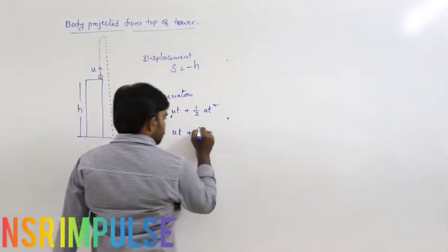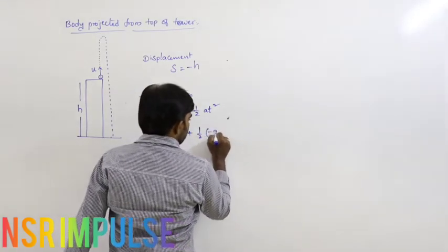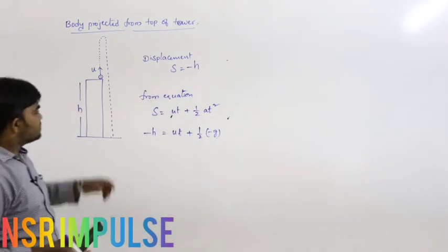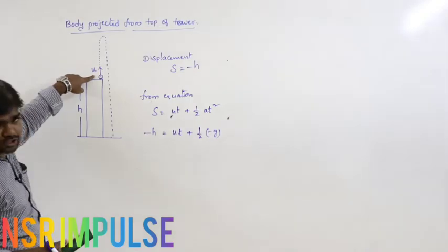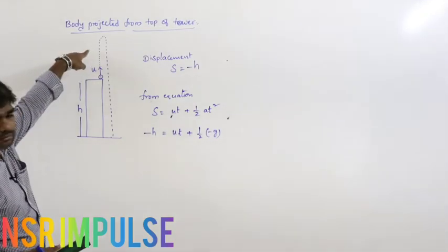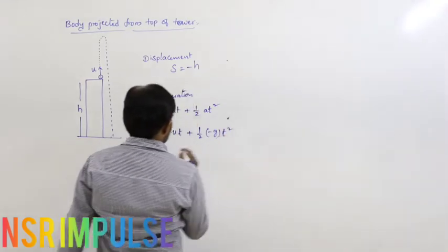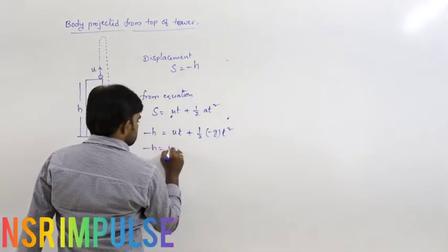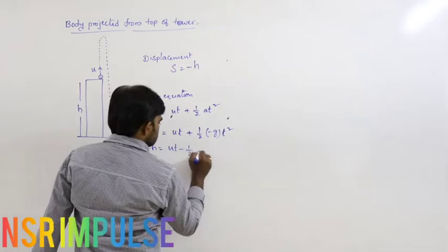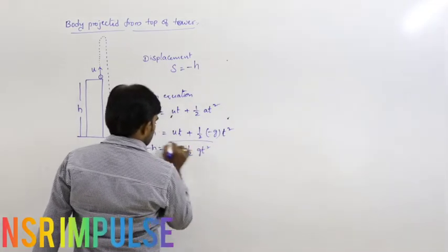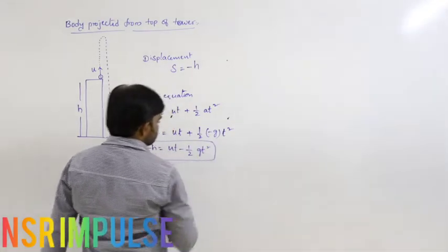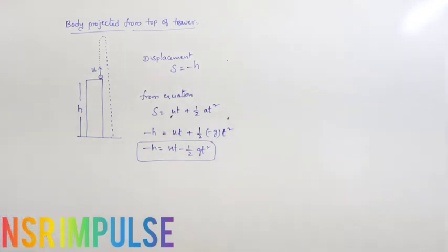Half, what is the acceleration? Minus g, because initially what is the direction of motion of the body? Minus g, that's why minus g into t square. So minus h is equal to ut minus half gt square. This is the equation of motion for the body projected from the top of the tower.